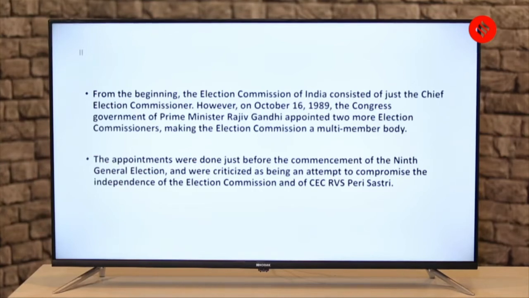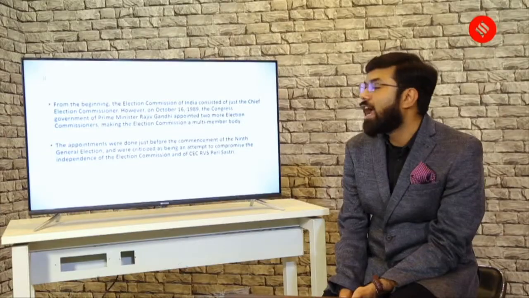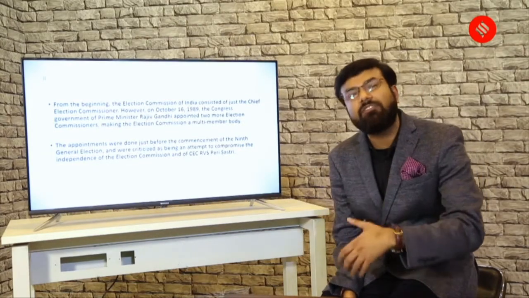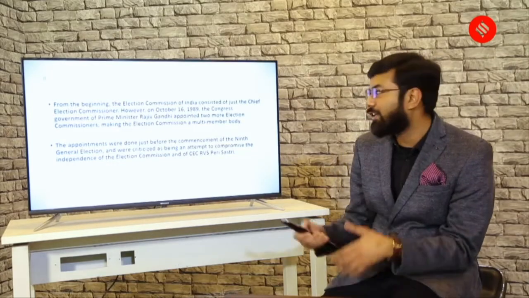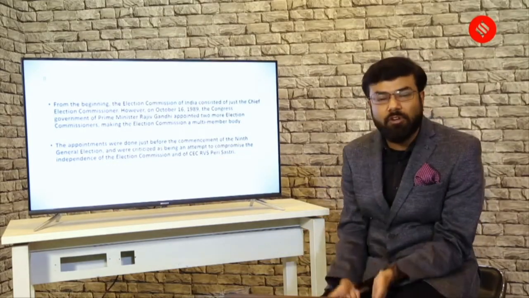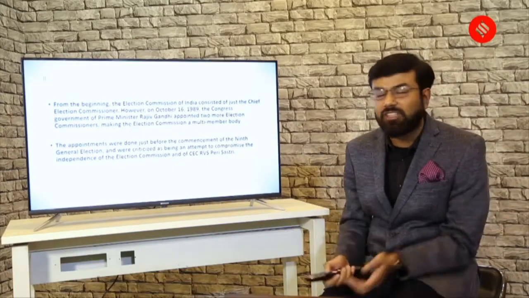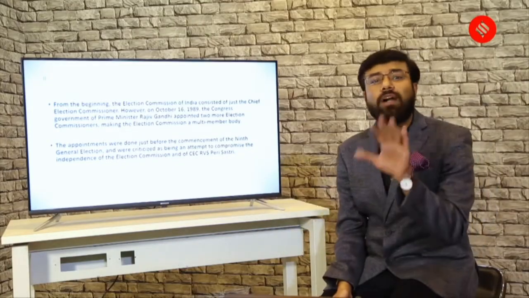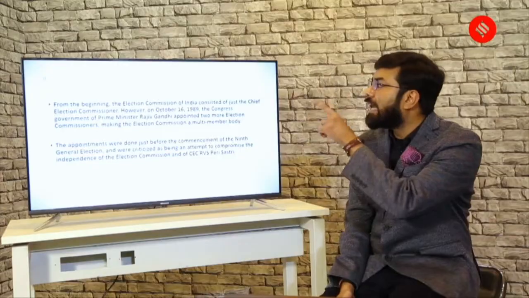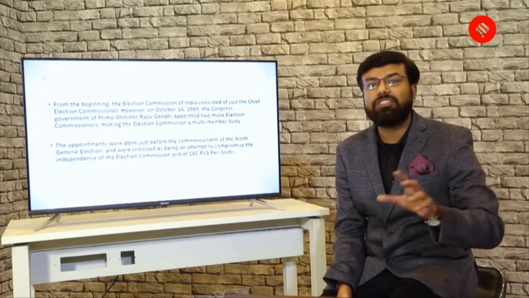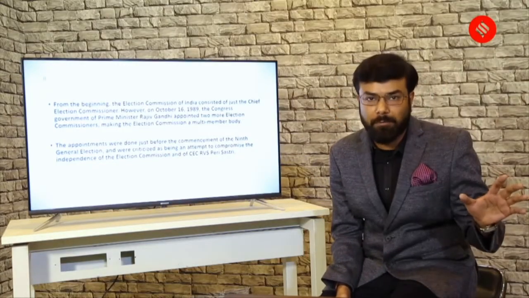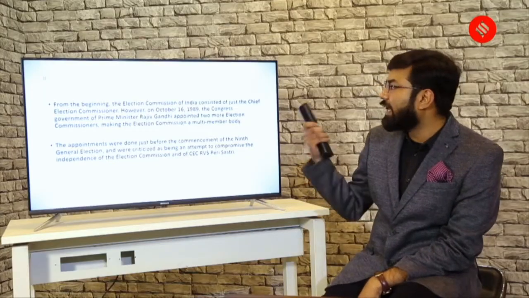And just to remember that this is the time of Prime Minister Rajiv Gandhi when he appointed 2 more election commissioners. However, there was a controversy where a lot of opposition said that it was an election year and just before that this kind of change was done. But anyways, what is important for us to know is that in the beginning, Election Commission was not a multi-member body and there were changes only in 1989.